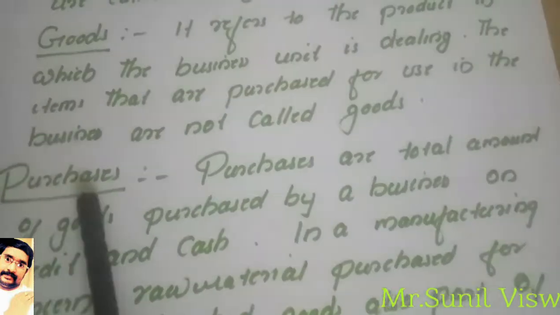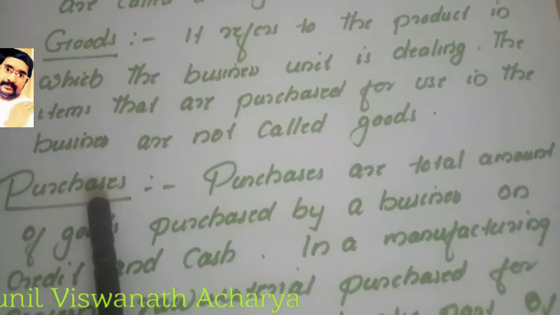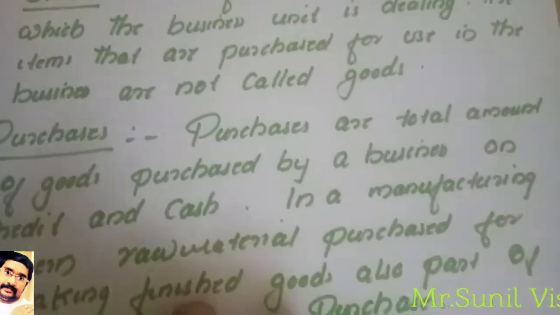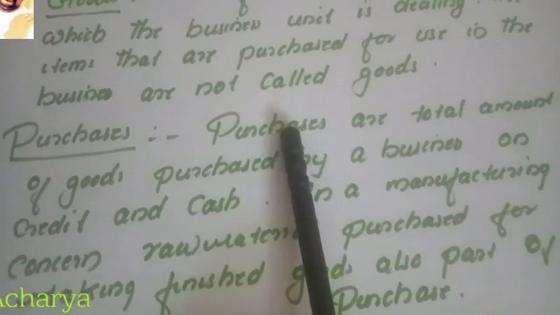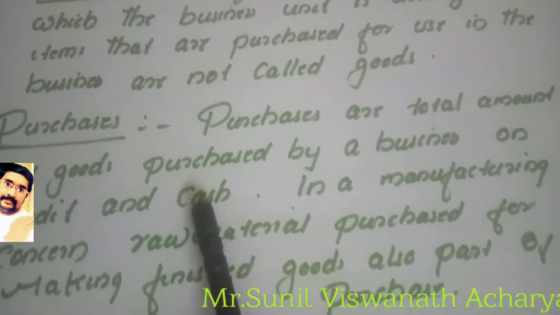Purchasing anything is not purchase. Only purchasing goods comes under purchase, from the business or accounting point of view. Purchasing of goods can be on credit basis as well as cash basis.